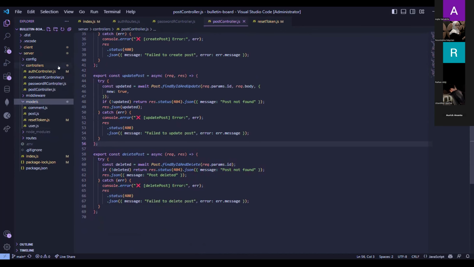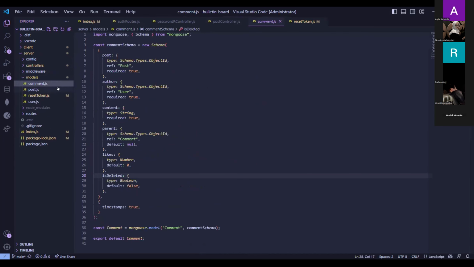Next, we have the model. In the model, we have comment, post, reset token, and user.js. In here, we have the schema of the comment section. We can see the post, author, content, parent, likes, and is deleted. And we can see the types in here: content is string, likes is number, and is deleted is boolean.